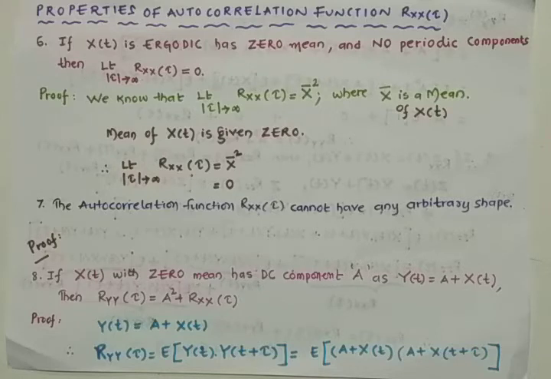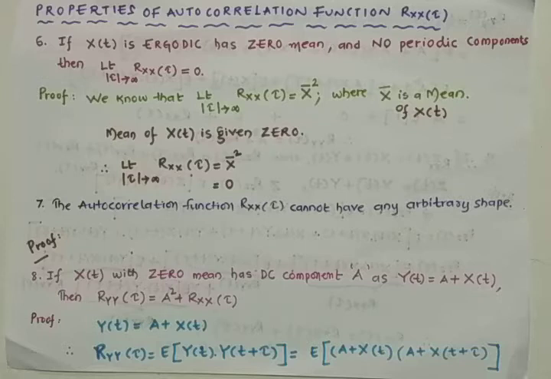In this video, I am going to discuss the remaining properties of the autocorrelation function, that is Rxx of tau, where tau is a time difference, that is t2 minus t1.